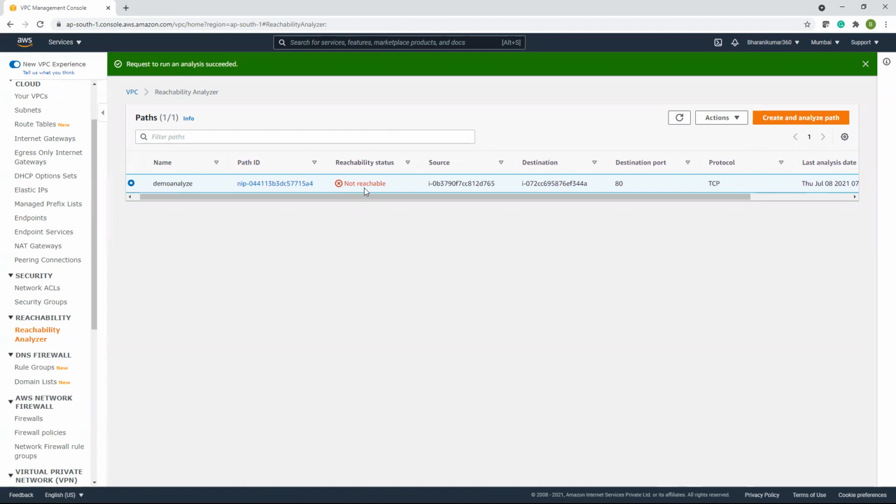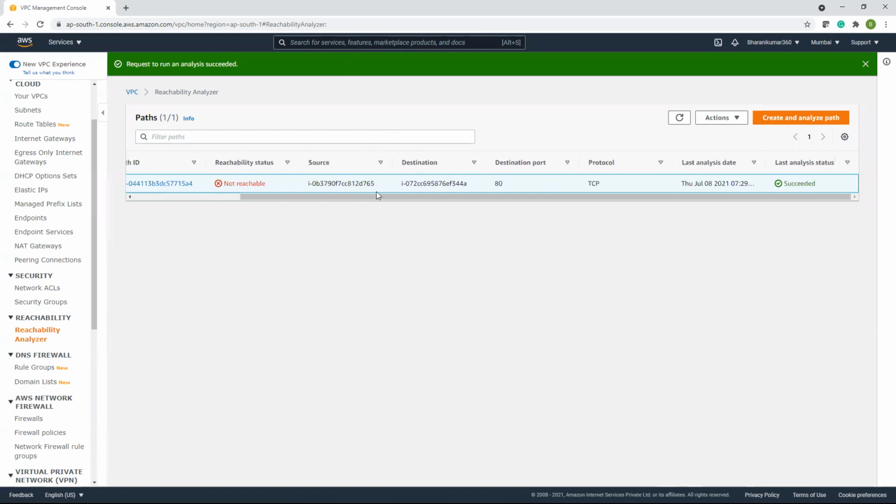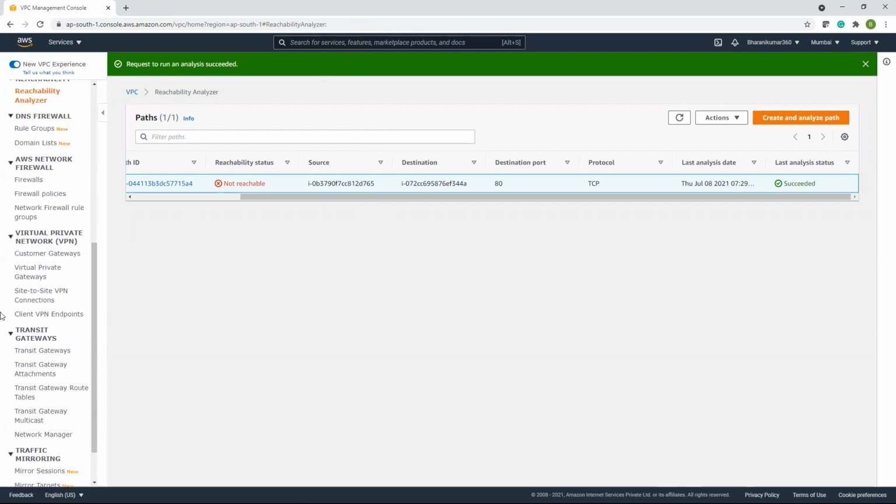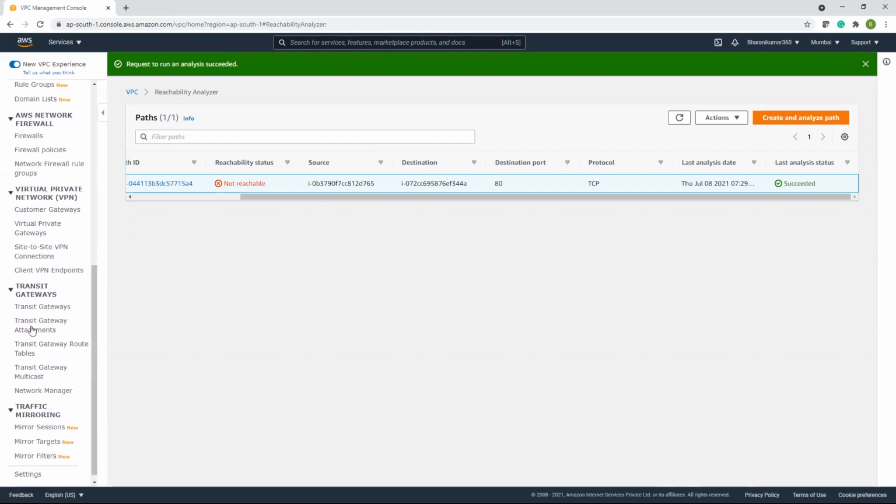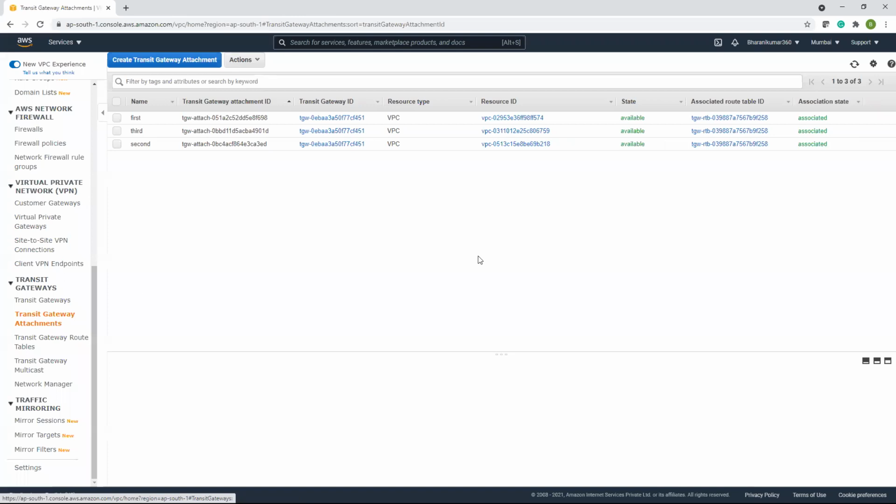Now I have added one more transit attachment, and if I test this, since I have a transit attachment, I should not get this one. Reachable status is not reachable. Let's go and check transit attachment. It's available.